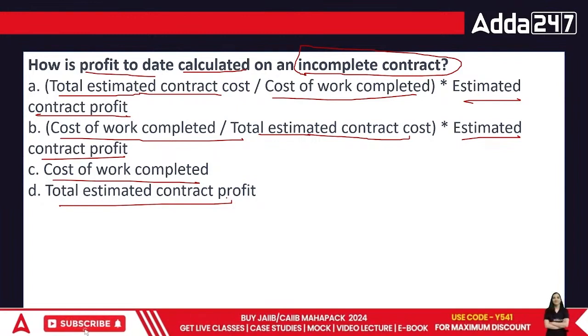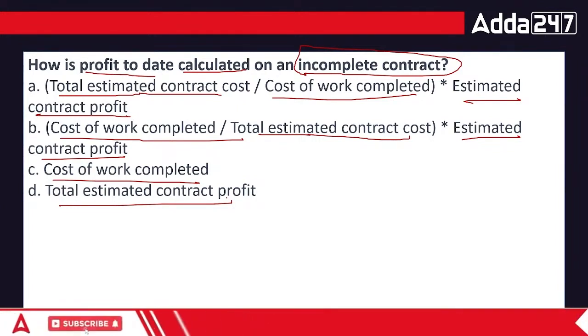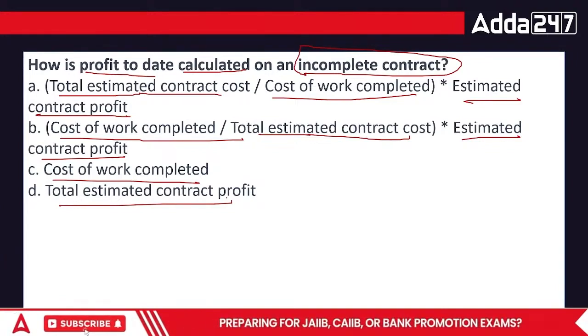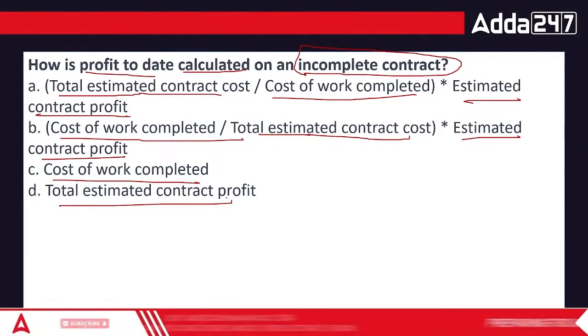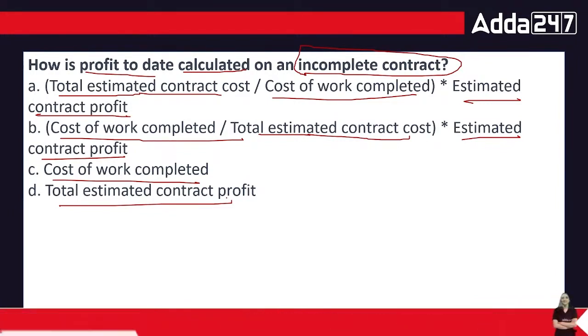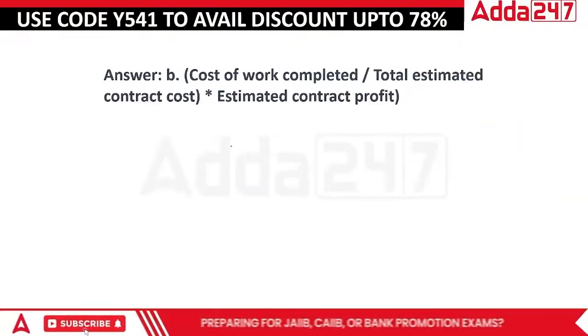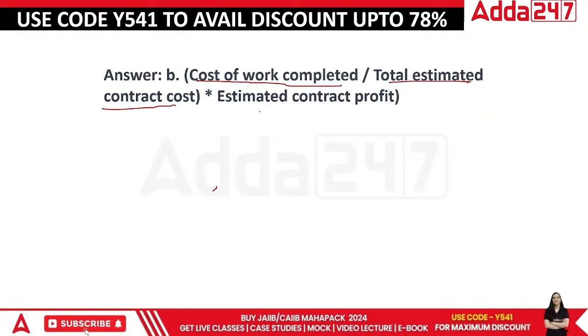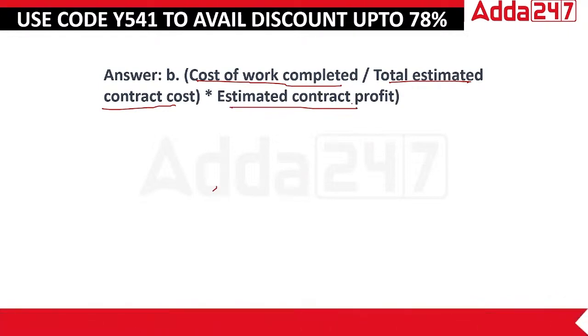If we are in the mid of completing our architectural work, someone has taken up that particular job, and if he leaves in between, who will take it up, and in how much time would that work be done? So the answer is cost of work completed divided by total estimated contract cost multiplied by estimated contract profit.